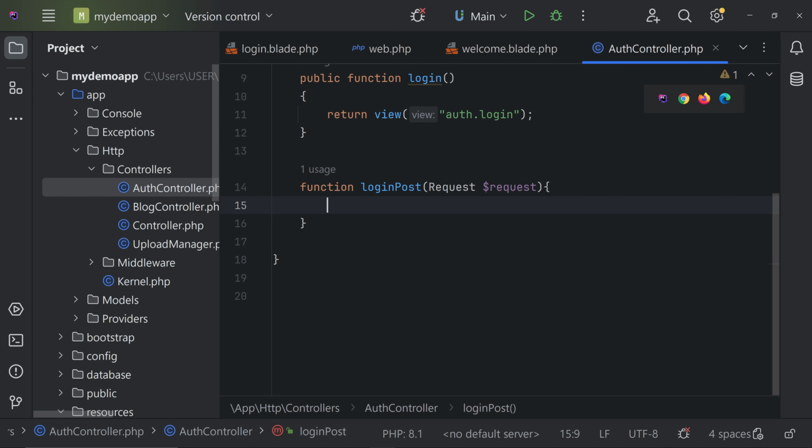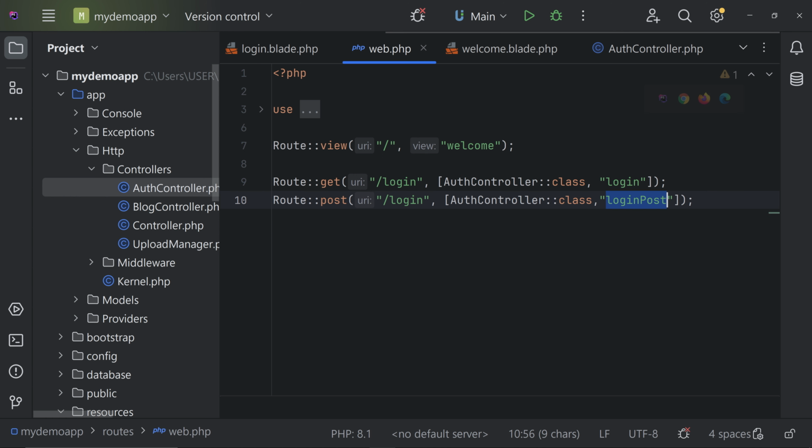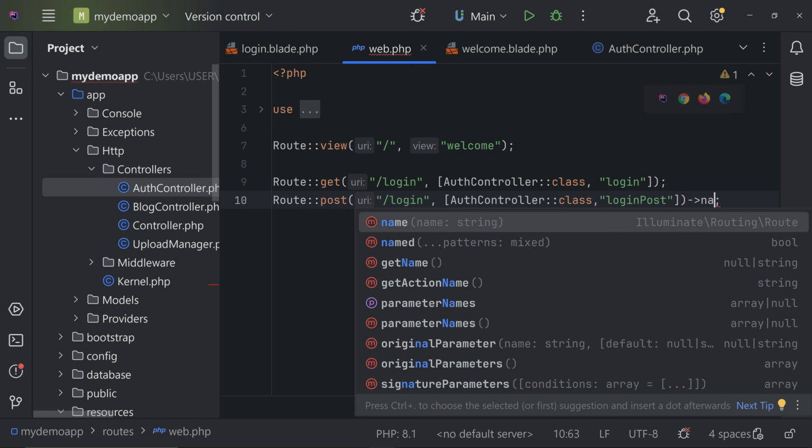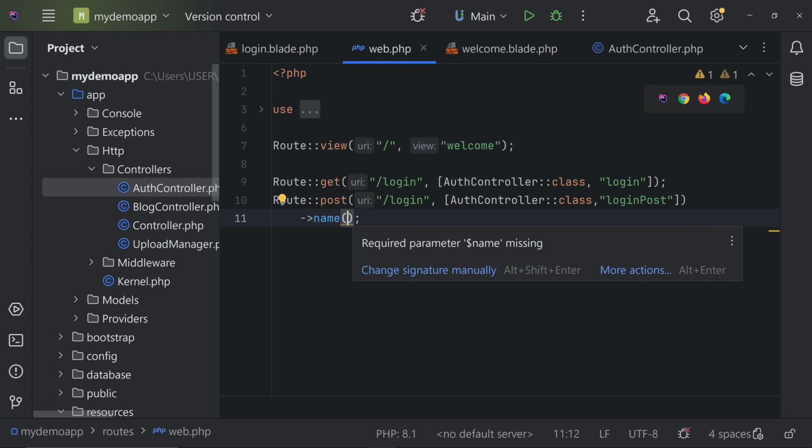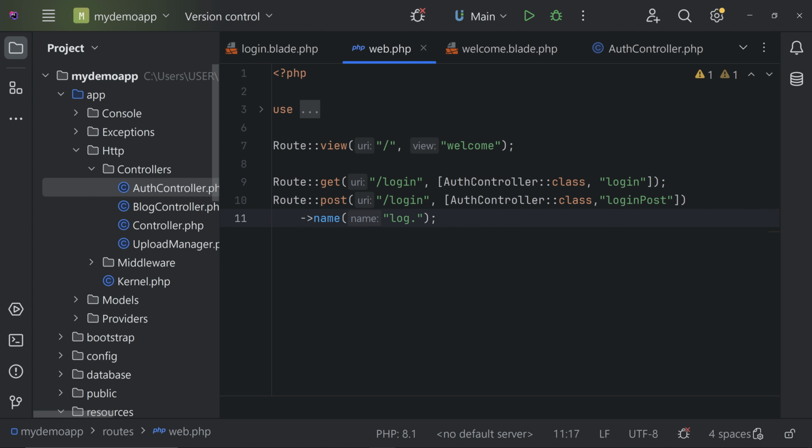Now come inside the routes, and we have to name this post route. So let's hit enter from here, and we can give a name, login.post, and we'll be using this name to call the route.